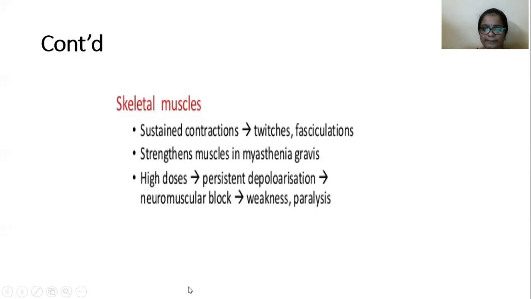So then what will happen? The muscle is unable to receive the signals from the postsynaptic neuron. The muscle is unable to contract due to lack of receiving capacity for those nerve impulses. That's why the muscle becomes very weak, and paralysis also happens: muscle weakness and paralysis.